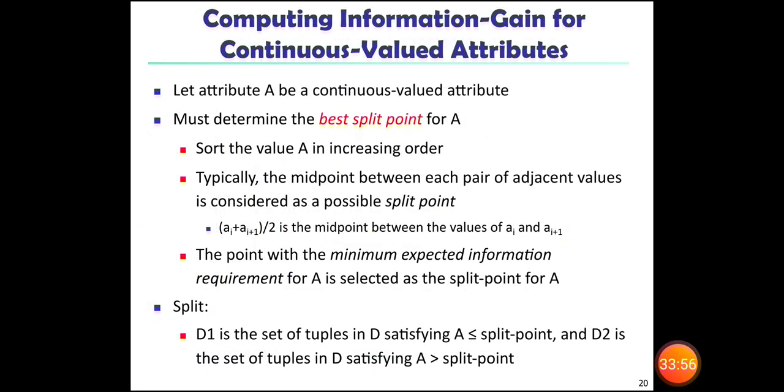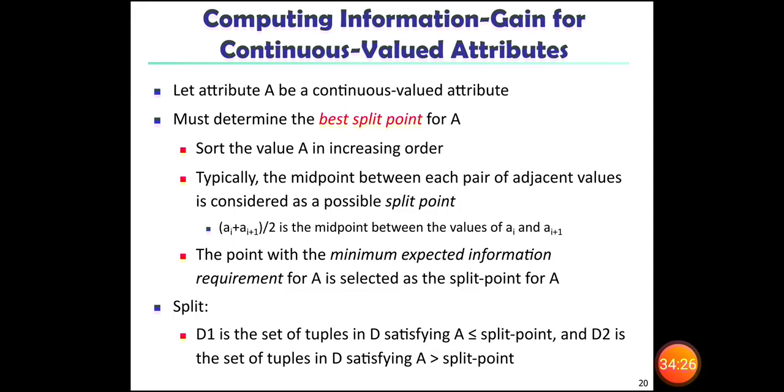Then, computing information gain for continuous valued attributes. Let attribute A be a continuous valued attribute, and we must determine the best split point for A. Sort the values of A in increasing order. Typically, the midpoint between each pair of adjacent values is considered as a possible split point.